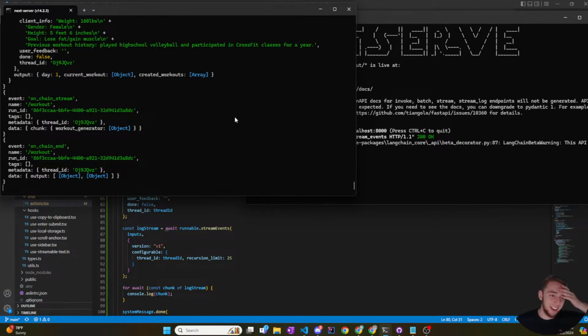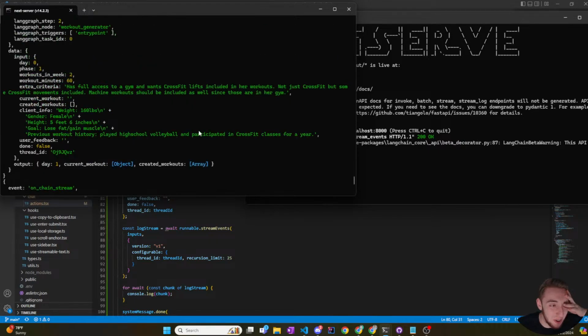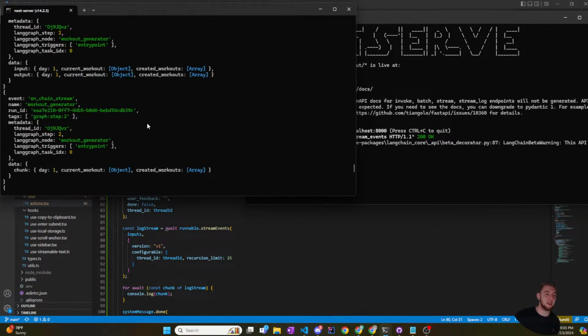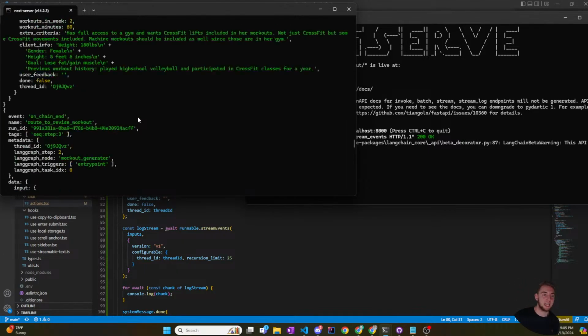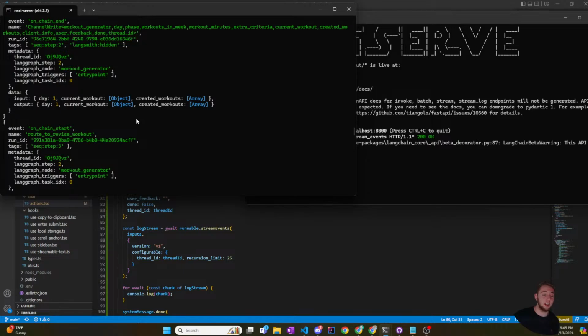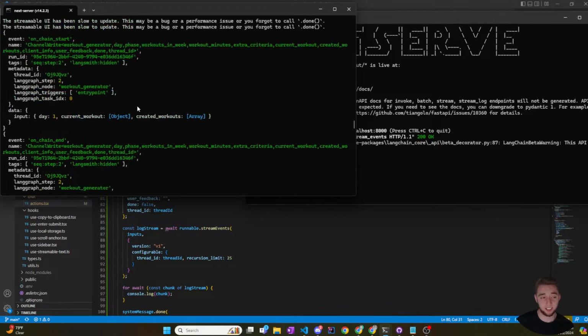This is a lot. This is just a lot of stuff. Holy cow. There is so much to parse here. But I have it now. This is insane, the amount of output, because it's telling me when the chain starts and when it ends. But this is actually good because I can use this to constantly feed back to the UI saying something is happening, something is happening. You're not just waiting for the void. Okay, so this is good.